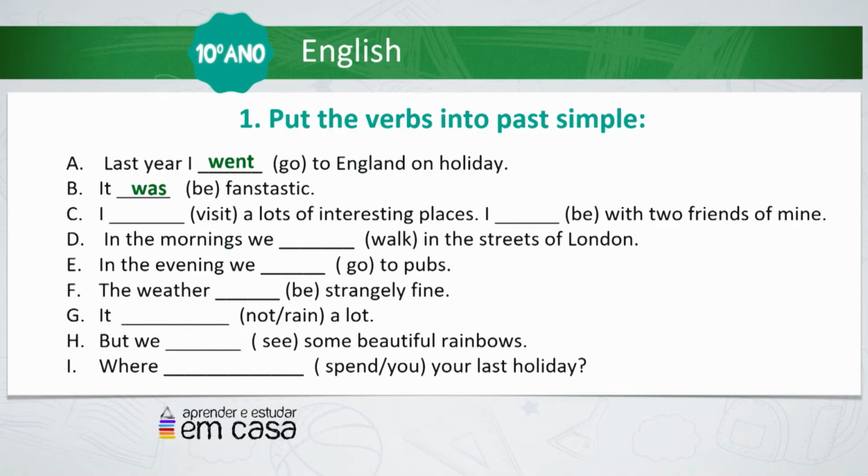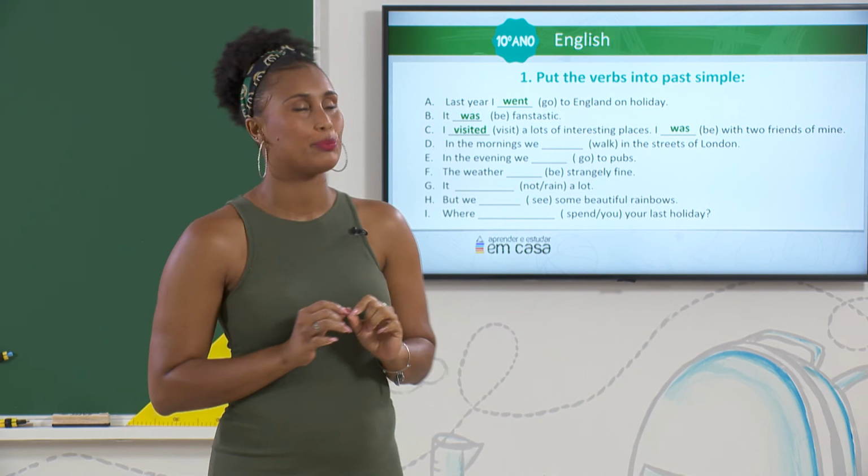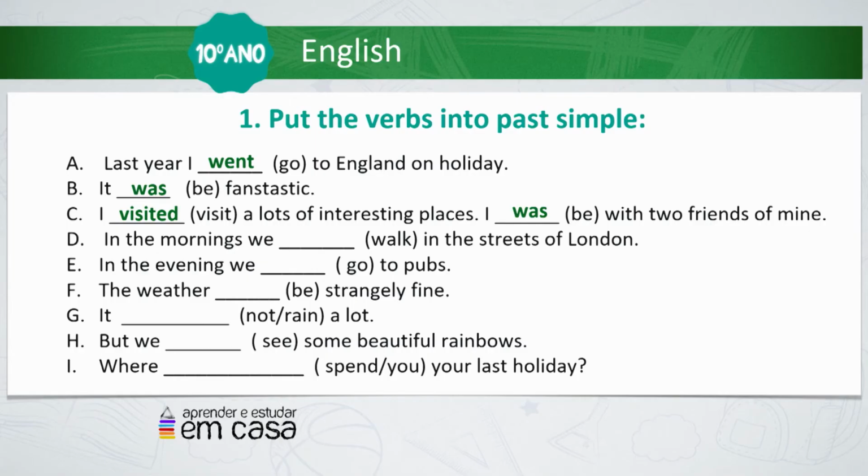See, I visited a lot of interesting places. I was with two friends of mine. Here, visit is a regular verb. That's why we add an ed at the end of the verb. Move on. In the mornings, we walked in the streets of London. The same thing here. Walk is a regular verb and we add an ed.